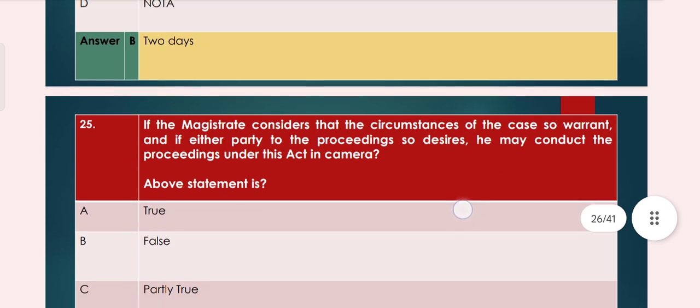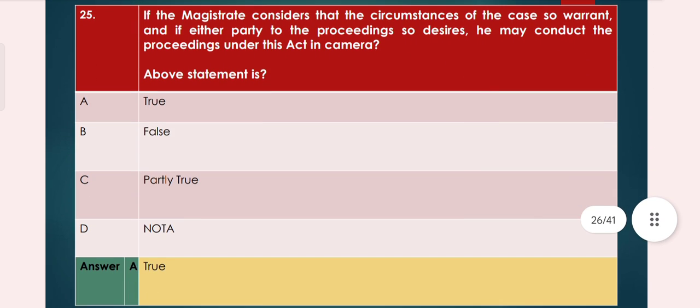Now question number 25. If the magistrate considers that the circumstances of the case so warrant and if either party to the proceedings so desires, he may conduct the proceedings under this act in camera. Above statement is option A true, option B false, option C partly true, option D nota. So option A, true, is the right answer.